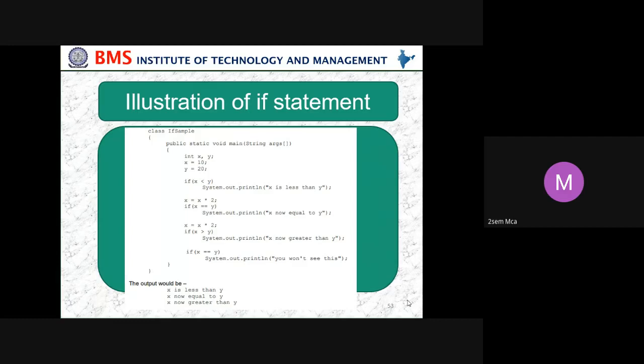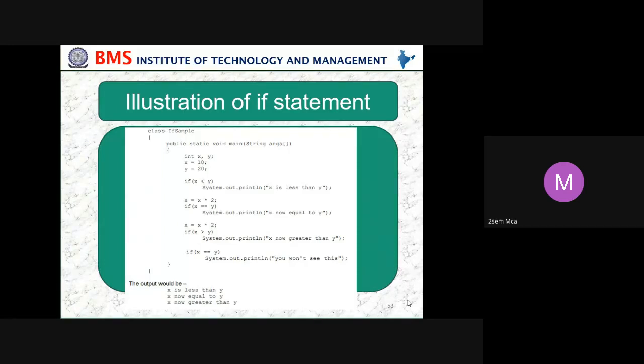x equals x into 2. Now what is the value of x? Can anyone say what the value of x is now? 20, ma'am. Yes, 20 times 2 is 40. Correct. We should remember that initially we had 10, but we have already multiplied the x value, so the current value of x is 20. Now 20 into 2 will give us 40. So that you have to remember.